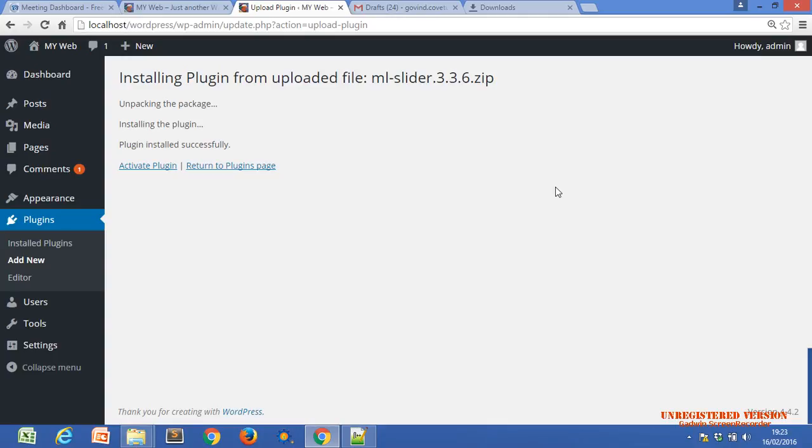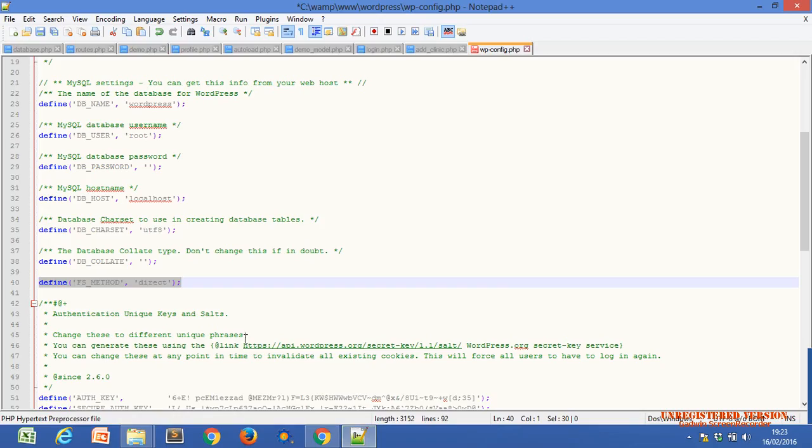But you can also try to install your plugin from that window after searching for it. If the window asks you for FTP details and your server details, then you can put this line of code into your wp-config.php file. It is available in your WordPress folder, meaning within the WordPress folder, this file is located.